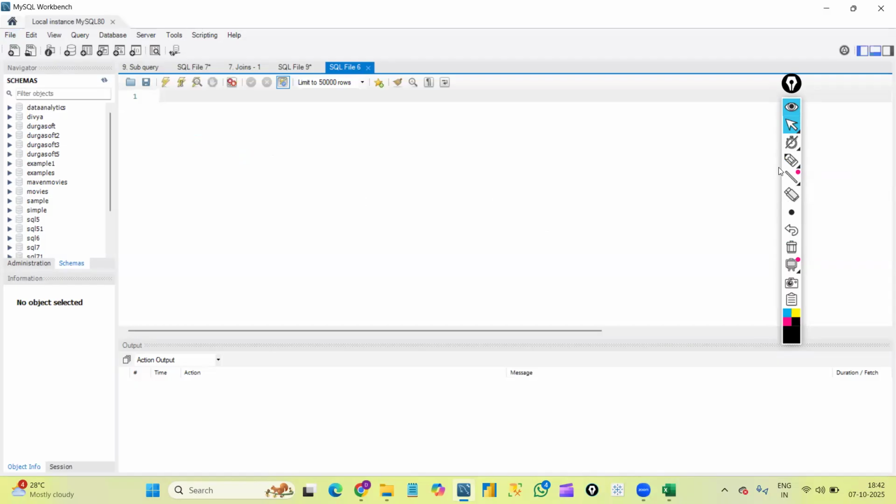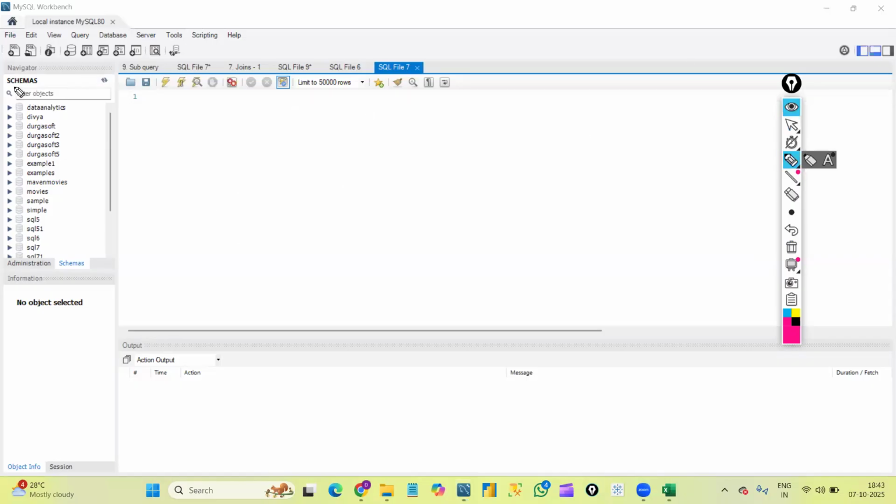Or else we have a shortcut also. That is in the toolbar, the first icon. If I click this also, I can open a new SQL file. Let's see. Just clicking on this, one more file is opened. Like that. Here we will write the SQL queries.